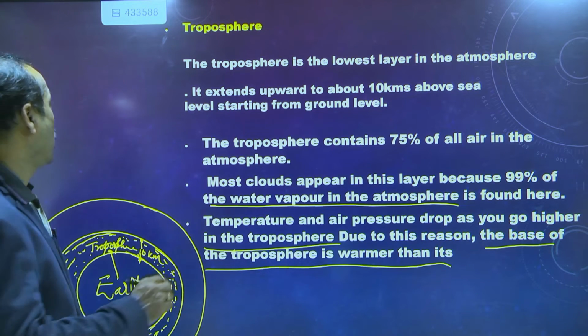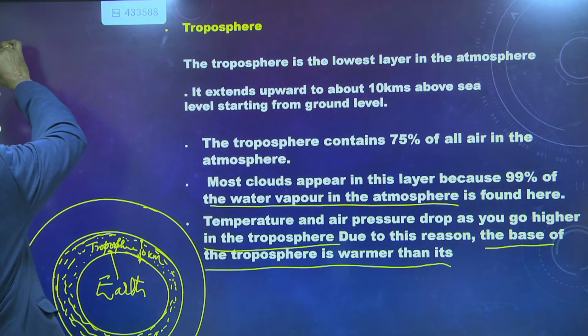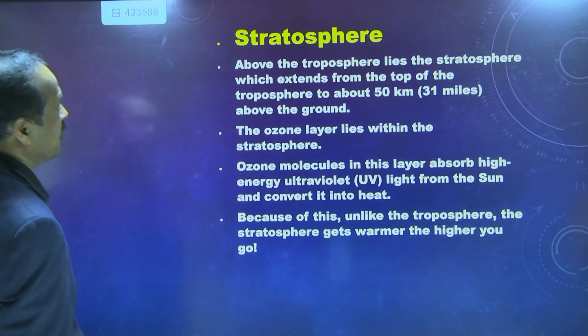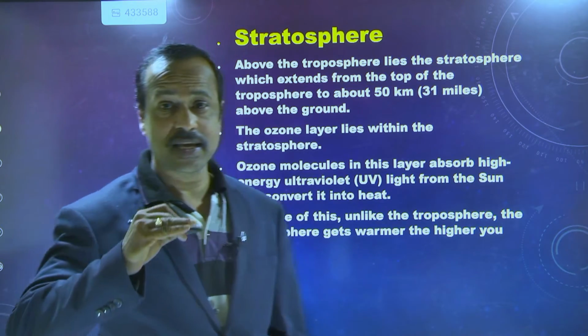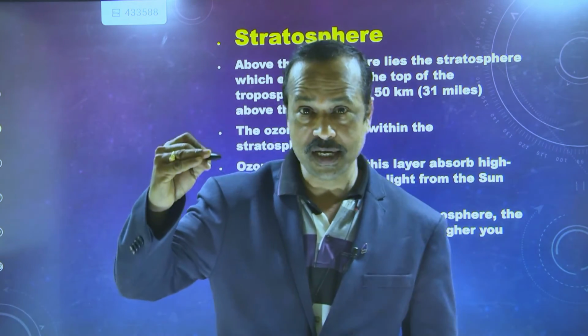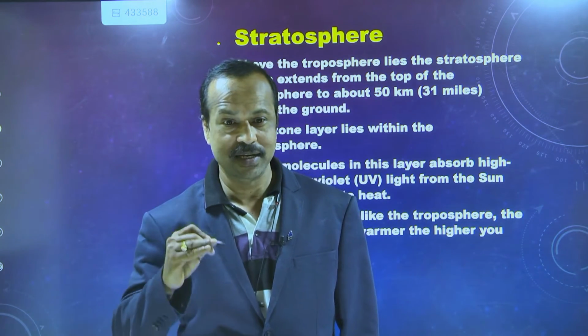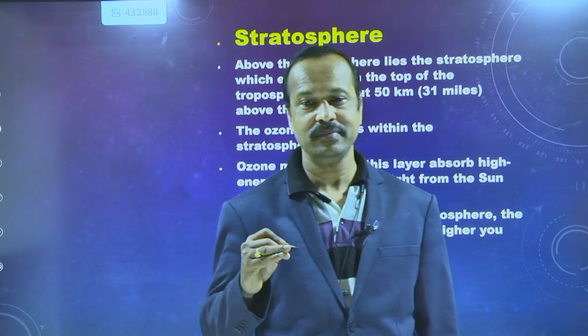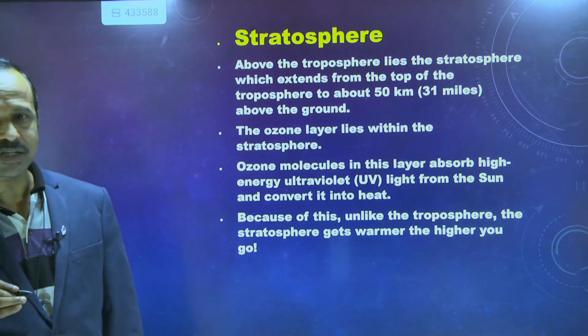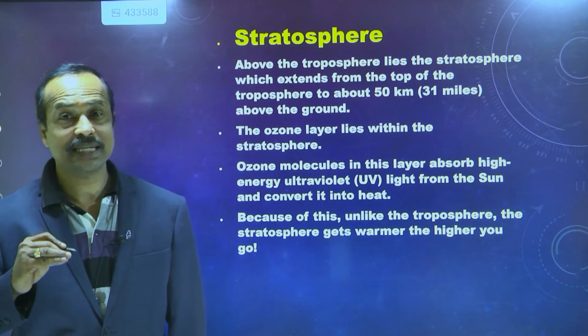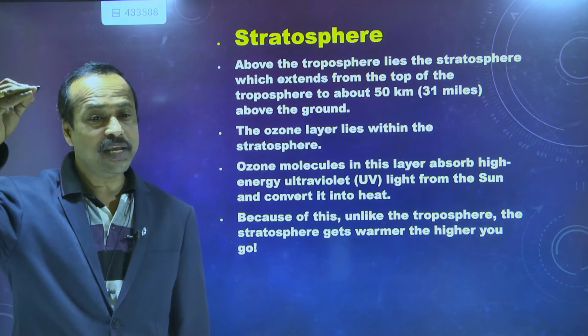I am going for the next topic now. After the troposphere, what is there? The stratosphere. The next layer above the troposphere is the stratosphere, and it extends up to 50 kilometers.